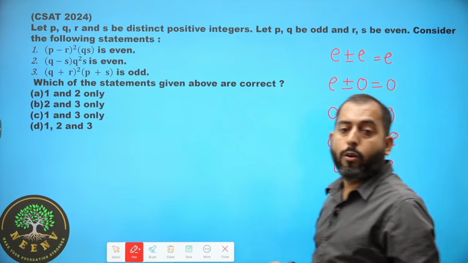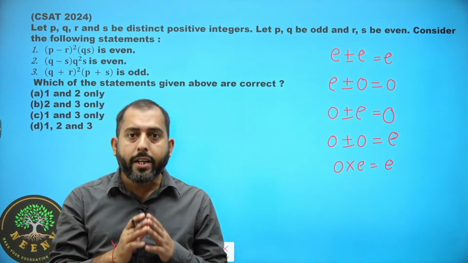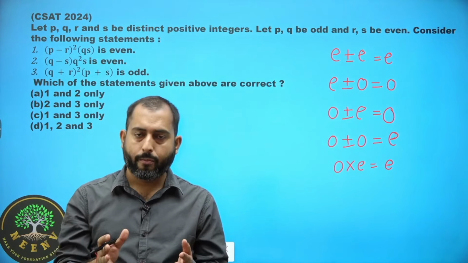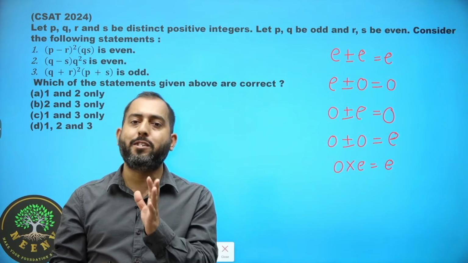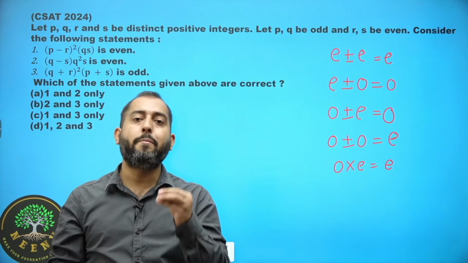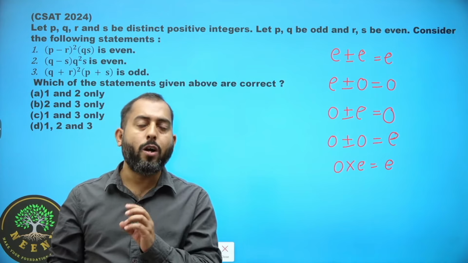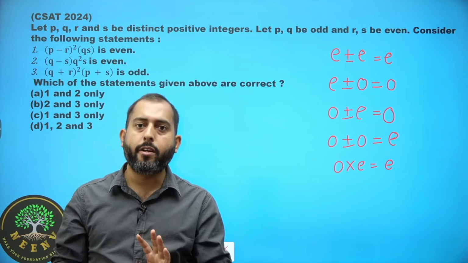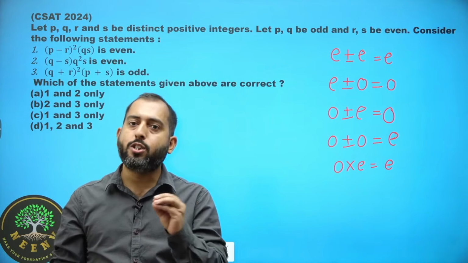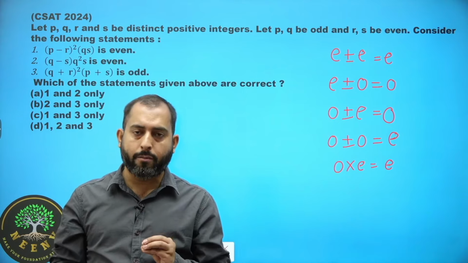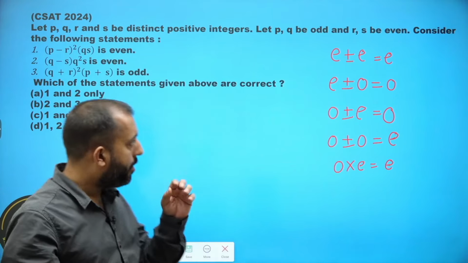Now, I hope you know what even numbers are. The numbers that are completely divisible by 2. What are odd numbers? The numbers that are not completely divisible by 2. For example, 16. 16 is completely divisible by 2. Hence, 16 is what kind of number? Even number. And 17 is not completely divisible by 2. Hence, 17 is an odd number.